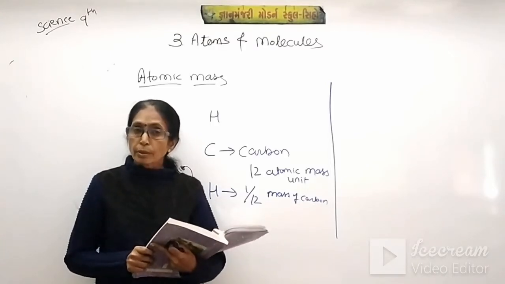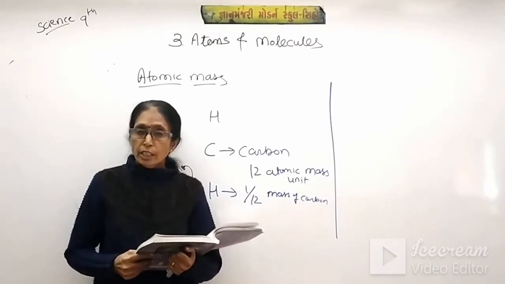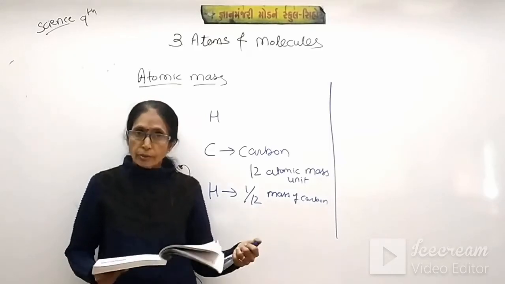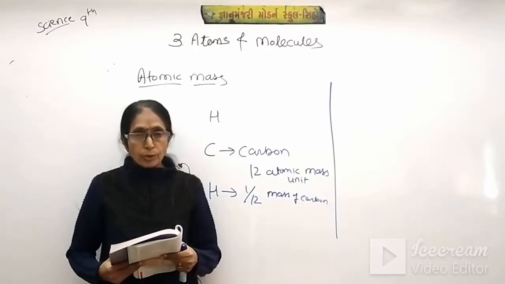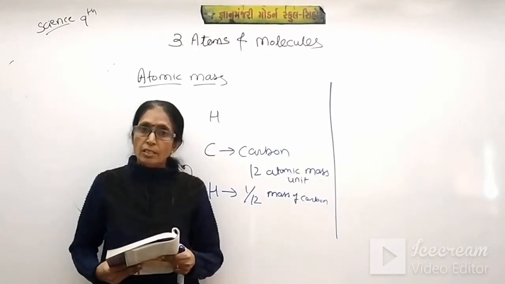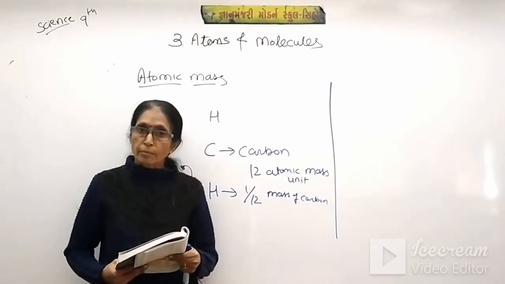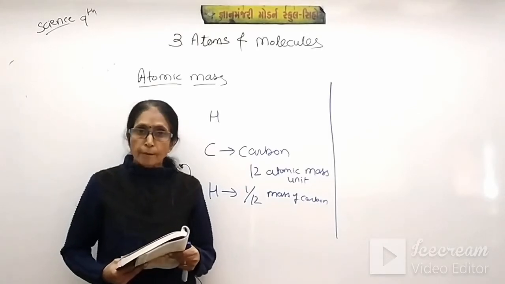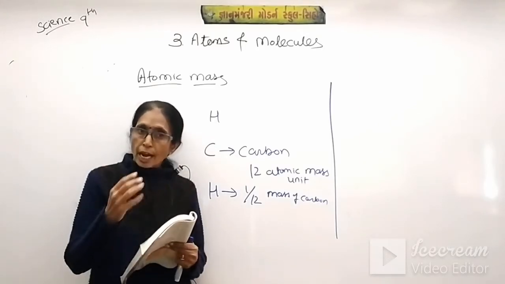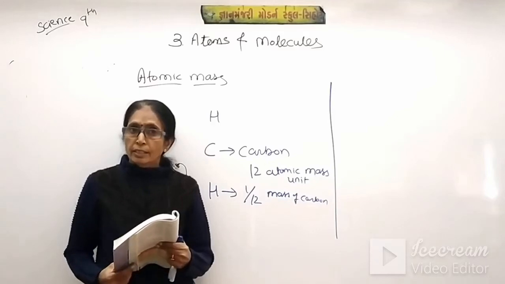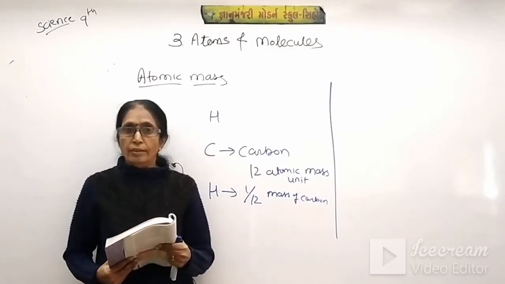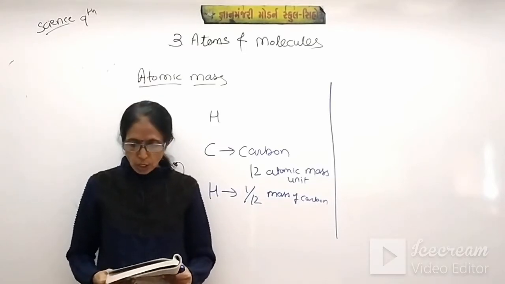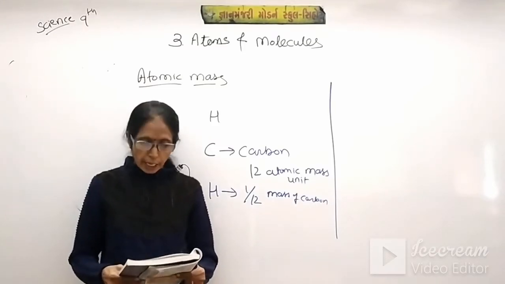It is negligible. So it is very difficult to count or calculate the mass of a hydrogen atom. So scientists considered the mass of a carbon atom as 12, and the mass of the hydrogen atom is 1/12th times that of the carbon atom. So it is considered as 1 atomic mass unit. It is given in your textbook.